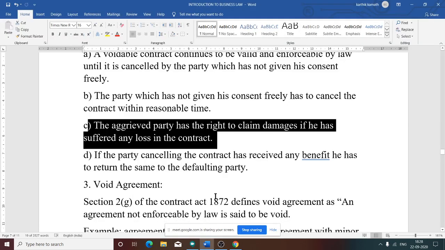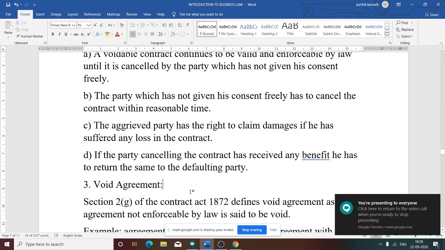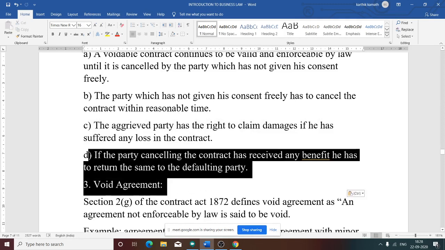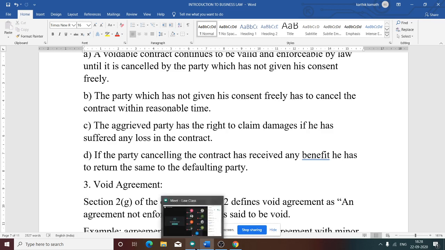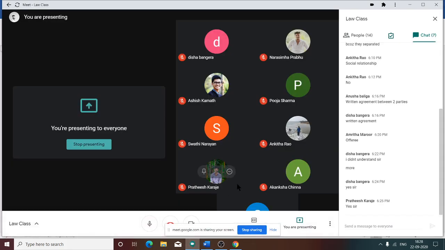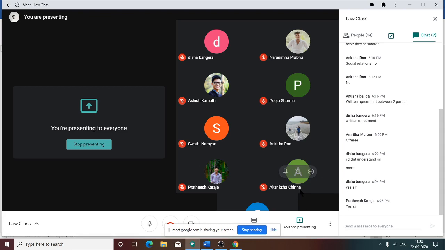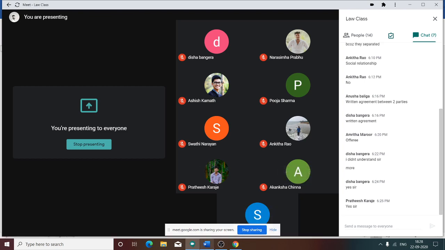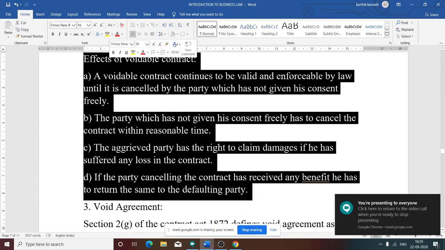Then next thing you see, if the party cancelling the contract has received any benefit, he has to return the same to the defaulting party. Suppose any party cancels a contract and they have received some incentive or some benefit. Then such benefit, once the voidable contract gets cancelled, they should return to the defaulting party, the person who is making the fraud or mistake. So that is the meaning of voidable contract and the effects of voidable contract.